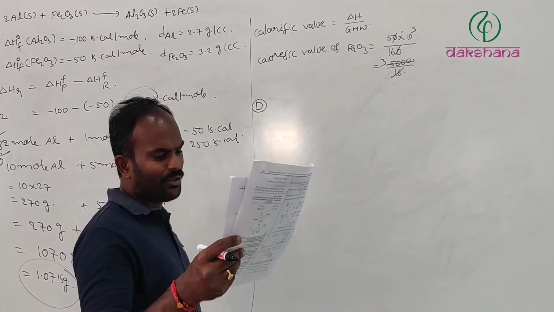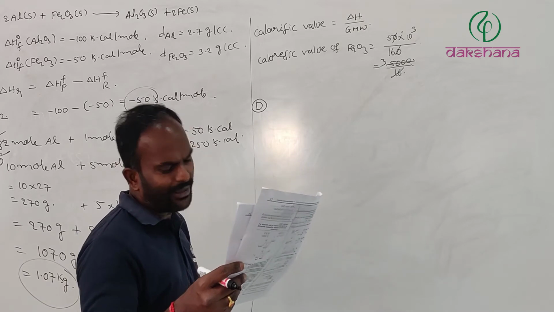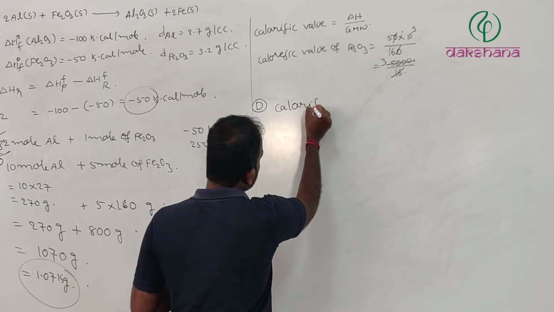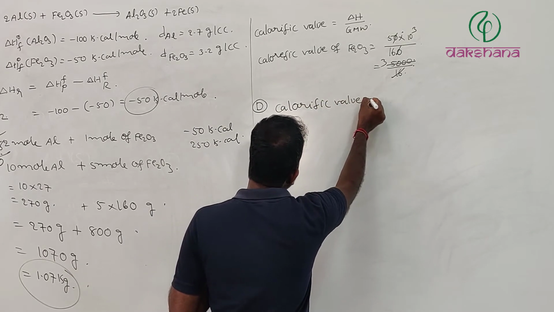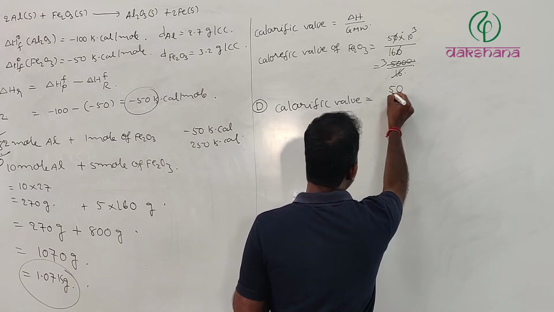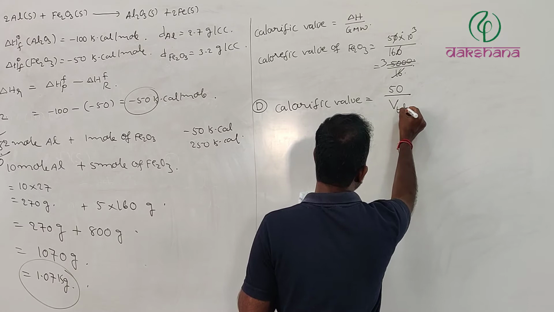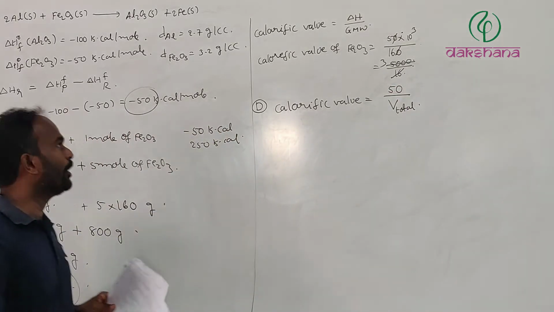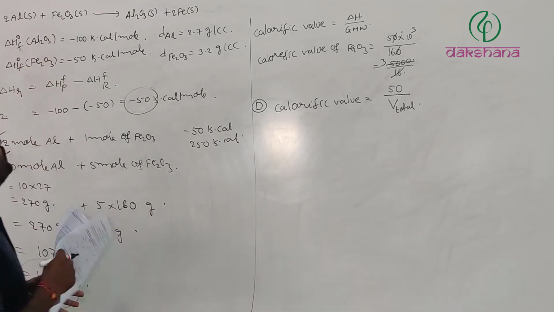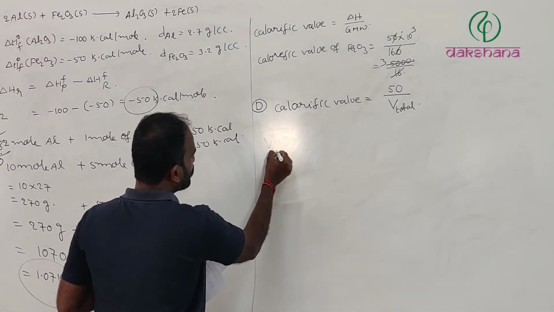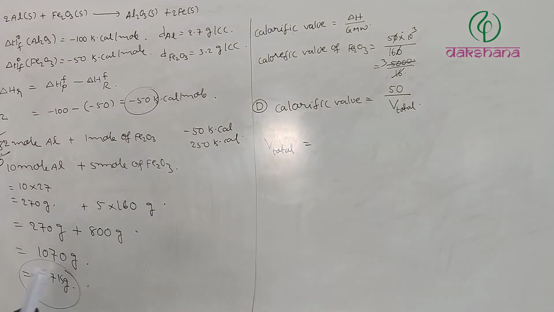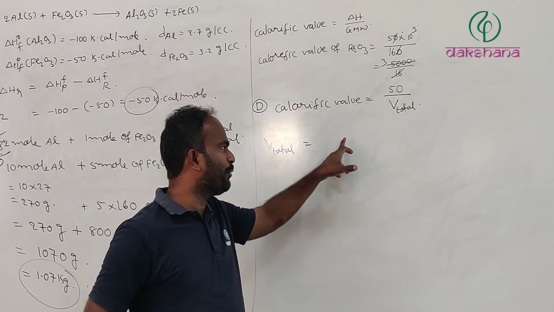The value is 50 kilocalories, so the calorific value is 50 divided by the total volume, which includes both reactants.